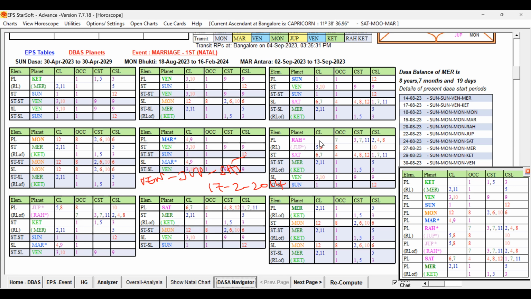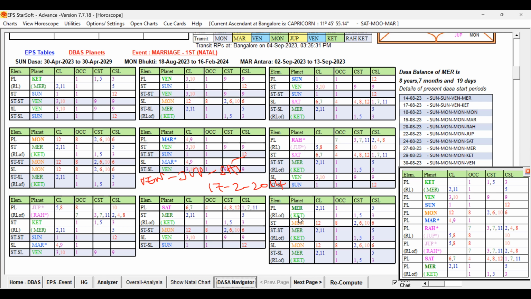You can see Rahu occupying the 7th house. Its star lord is having 6, 7, and the sublord is 2, 11, 1. So normally, in KP, they do not take the star lord of the star lord. If you take only Rahu and Saturn, 7, 7, the sublord is 3, 10, and 1. So it is not very strong, but it is an occupant of the 7th house, and Rahu being a free planet is a strong significator of 7.